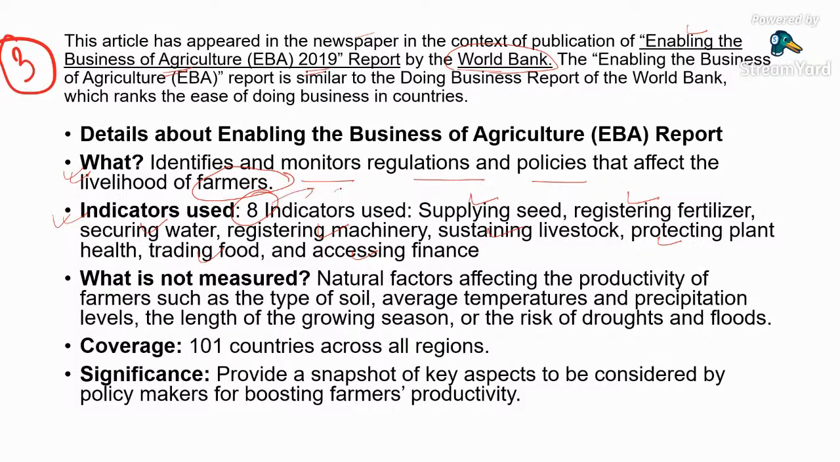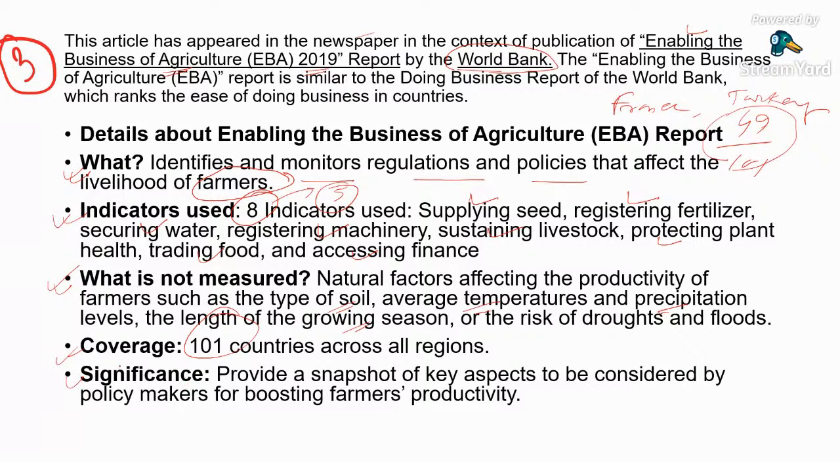Out of these 8, India ranked very poor in 5. So India's rank is 49 out of 101. So it can lead India is very poor. And France, on the other hand, performs greatly, and in Asia, Turkey performs well. So what's not measured? The soil quality, average temperature, precipitation level, the length of growing season. These are not measured. Coverage is already told, 101 countries.